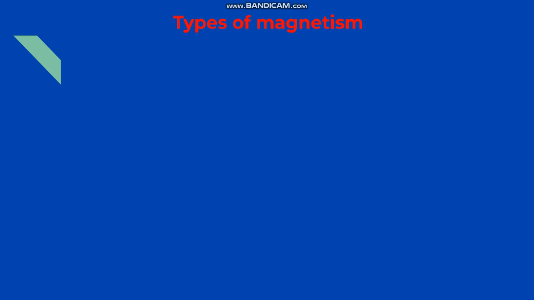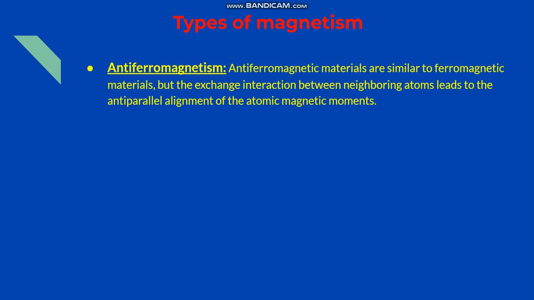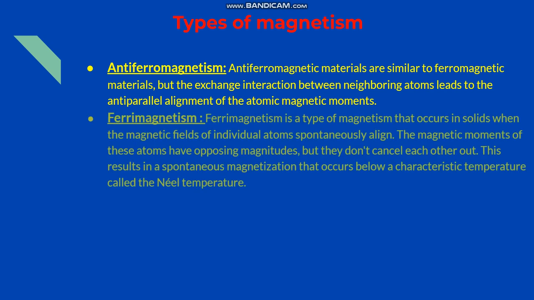Okay, in this slide you are going to learn about types of magnetism. Antiferromagnetism. Antiferromagnetic materials are similar to ferromagnetic materials, but the exchange interactions between neighboring atoms leads to the antiparallel alignment of the atomic magnetic moments.